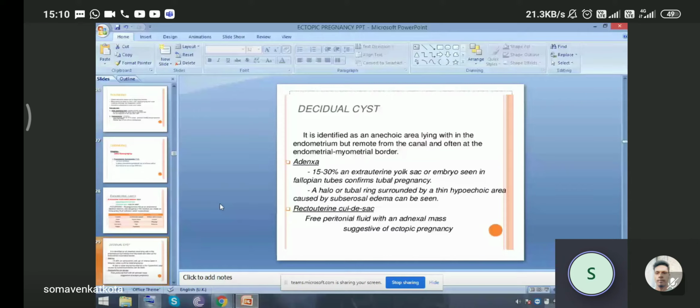It is all theoretical, but when we see during operation or laparoscopy, one cyst is visible in ectopic pregnancy. And then in the rectouterine cul-de-sac, free fluid with an adnexal mass we can see, and it is most suspicious and suggestive of ectopic pregnancy.